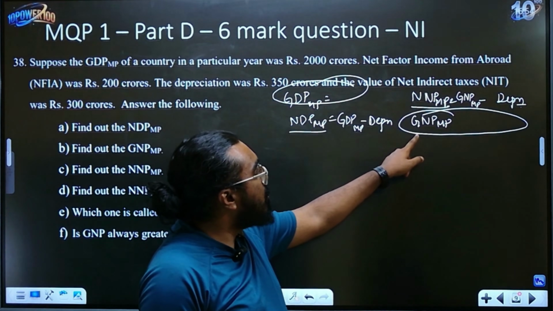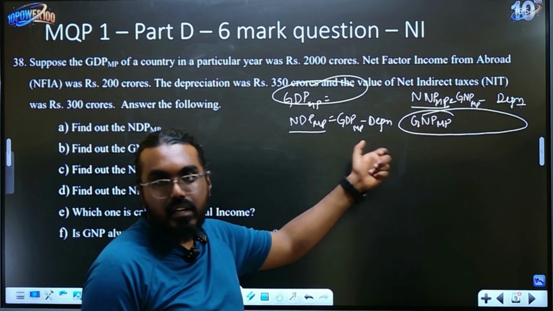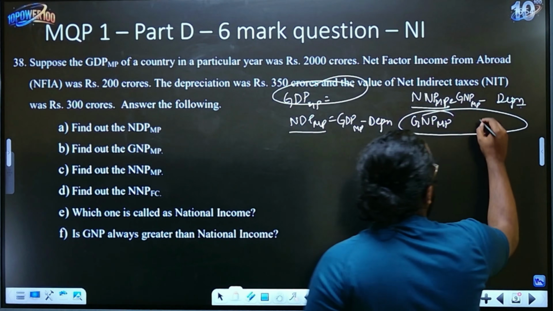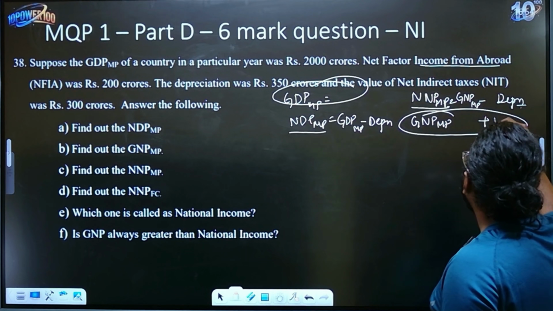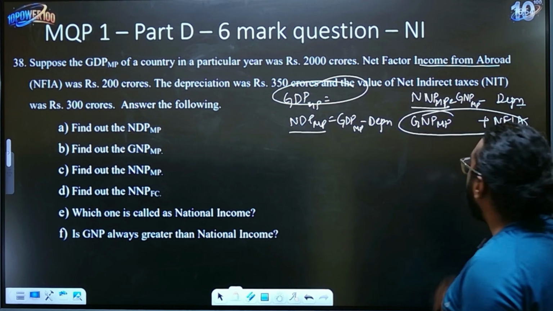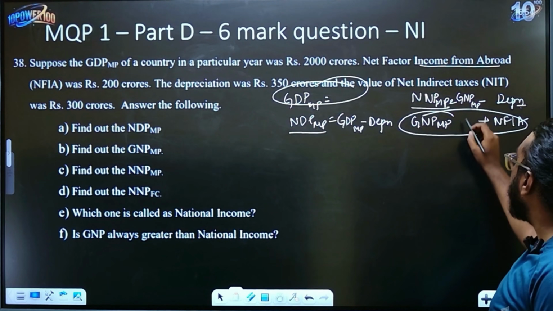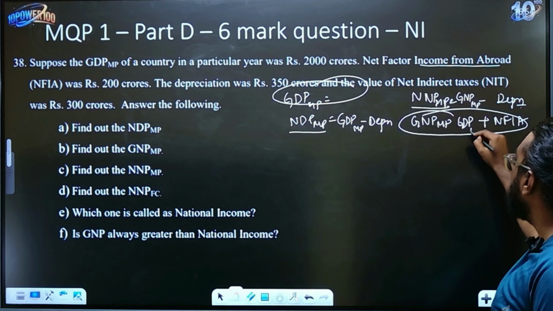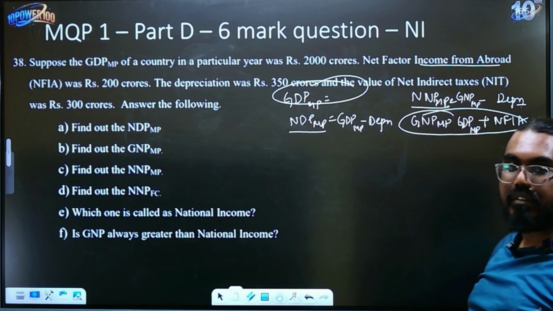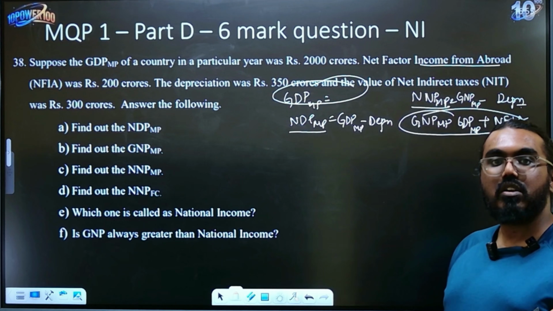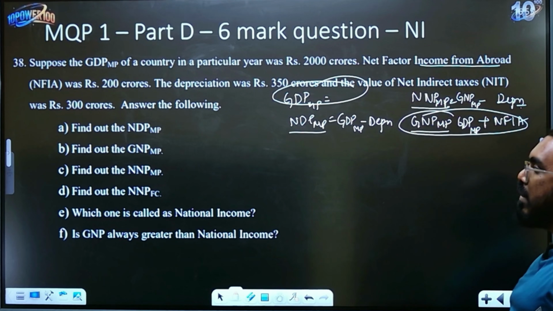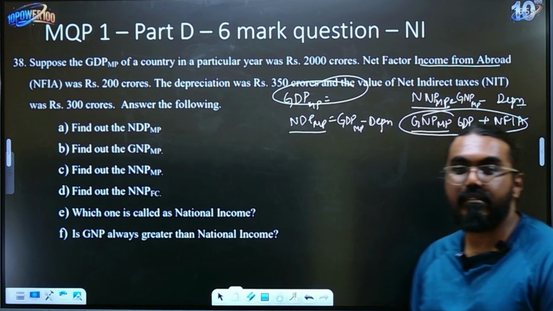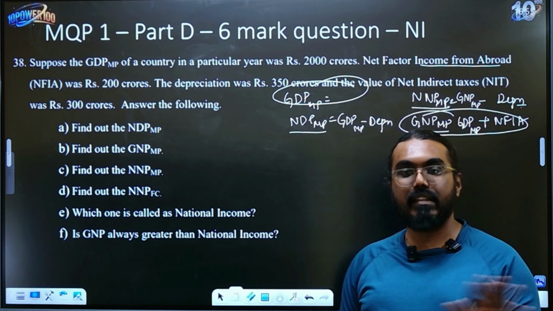Now you will ask me, what about this, sir? How do we find GNP at market price? This is the only thing where you will be adding your income from abroad. That is your net factor income from abroad. NFIA you will add. To what will you add it? You will add it with your GDP at market price, whatever is given to you in the question. Along with that you will add your net factor income from abroad. This is the only thing. GNP at market price is the only thing where you will be doing addition. Everything else you will not be doing addition.